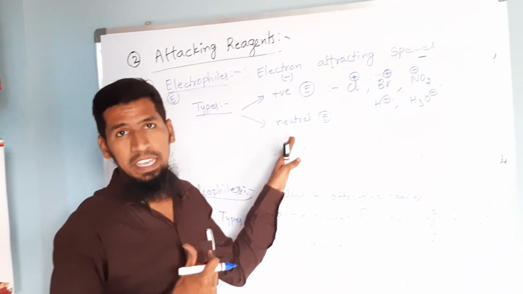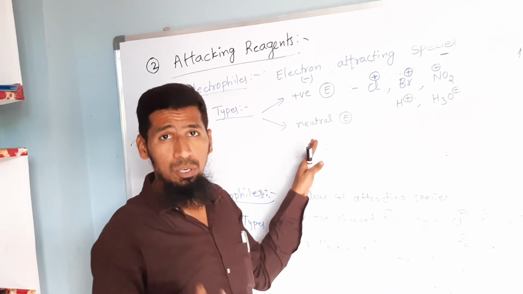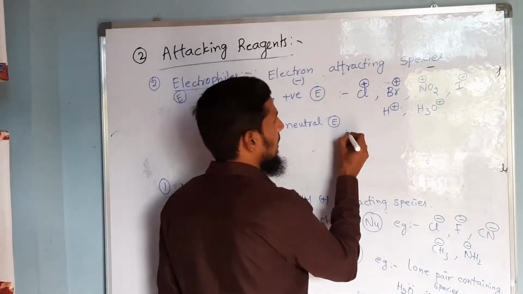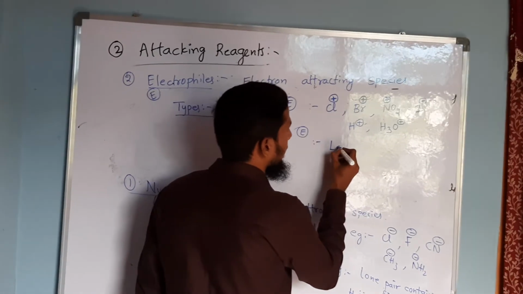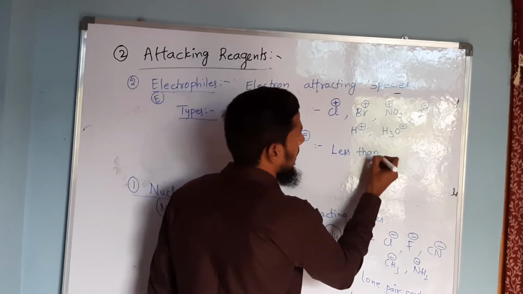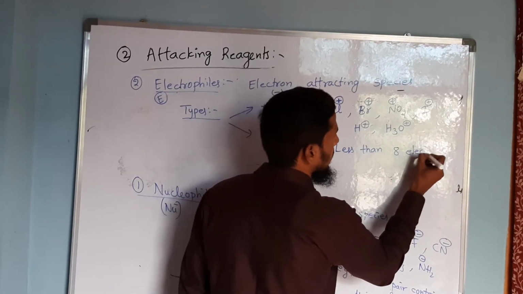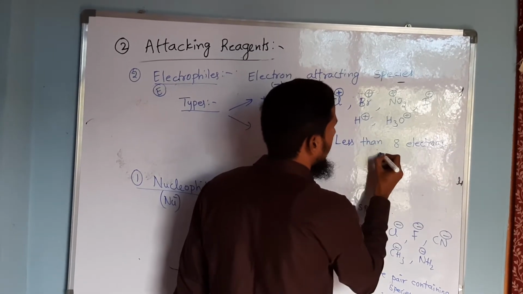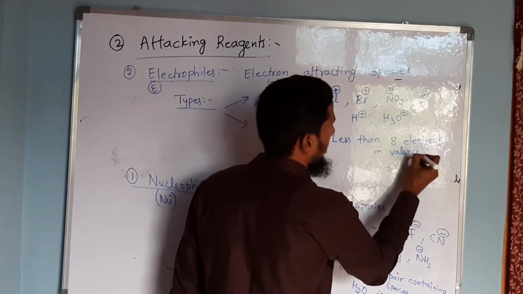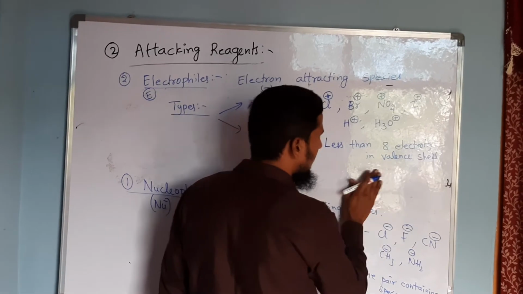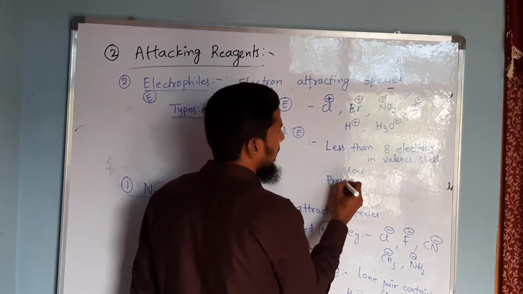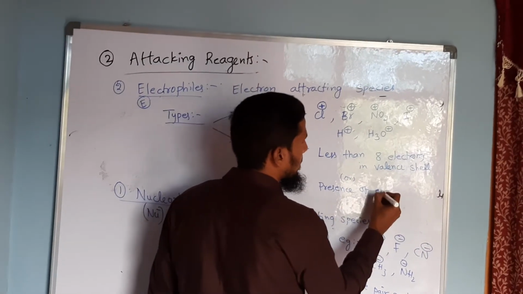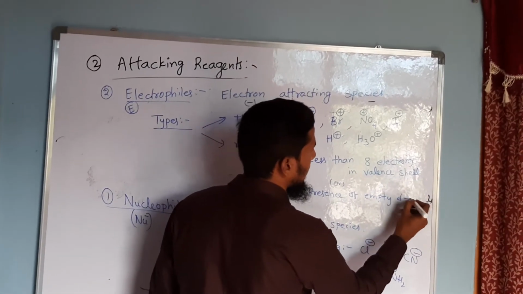Electron deficiency will be created here with respect to one important property, that is nothing but less than 8 electrons in the valence shell, or the presence of an empty d orbital.